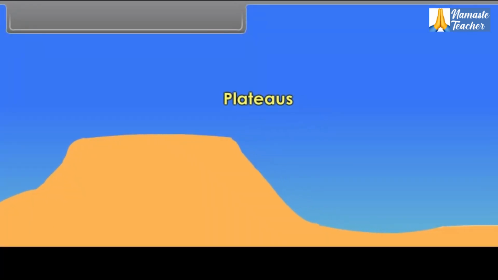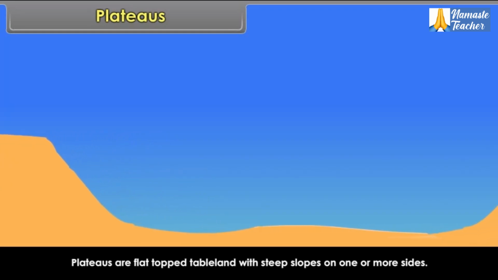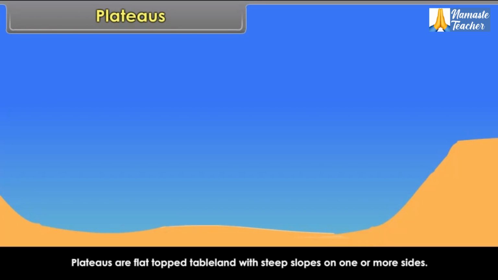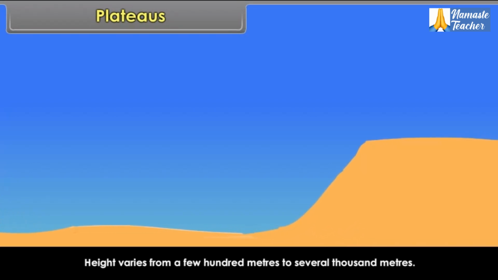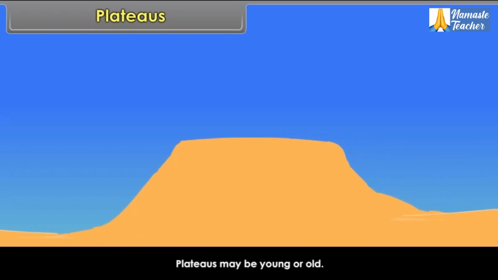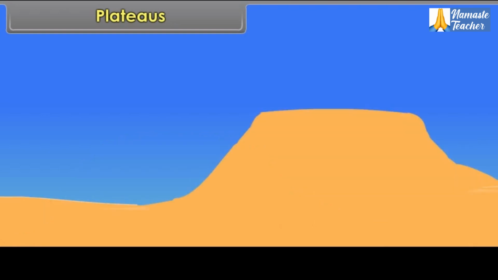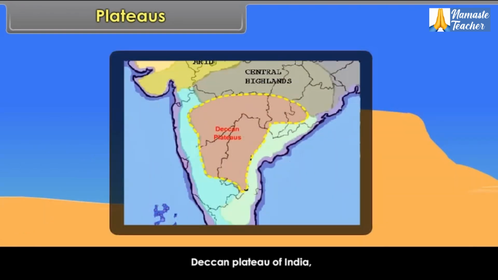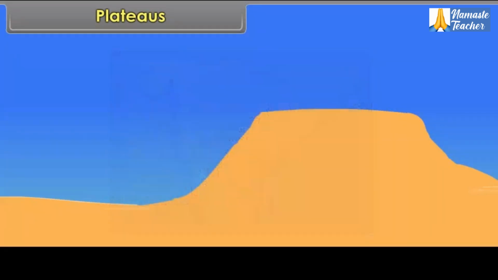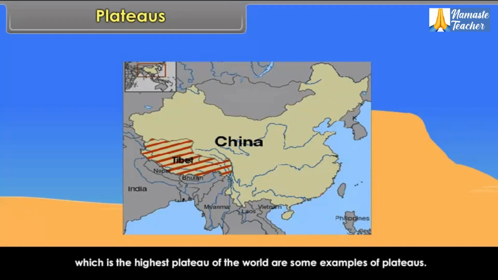Plateaus. Plateaus are flat-topped tableland with steep slopes on one or more sides. Height varies from a few hundred meters to several thousand meters. Plateaus may be young or old. Deccan Plateau of India, Western Plateau of Australia, and the Plateau of Tibet, which is the highest plateau of the world, are some examples of plateaus.